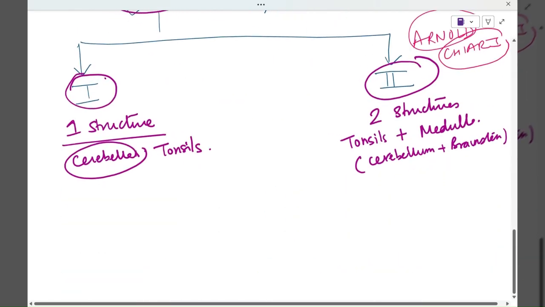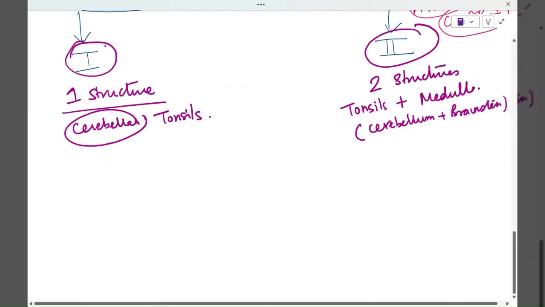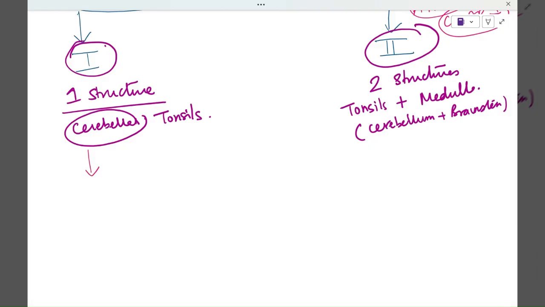Now let's see the causes. Chiari 1 malformation is mainly because of a small posterior fossa. There is no space for these cerebellar tonsils, they become very crowded, so they are pushed down the foramen magnum.